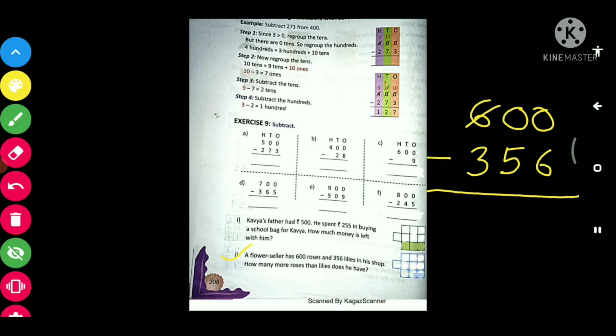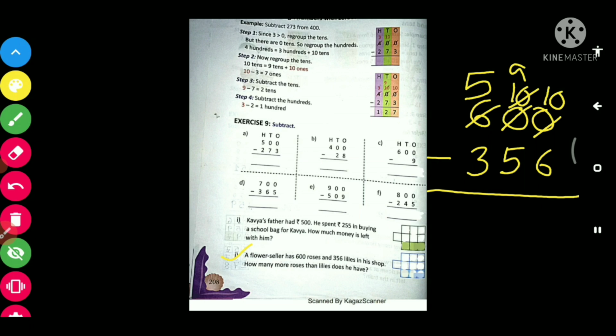Now this 100 place will become 1 less, that is 5. Now that 1 when it reach to tens place it will become 10. Now this tens place also have to give 1 to the ones place, so it will reduce and it will become now 9. Now this ones place when it get the 1 it will become 10 now.